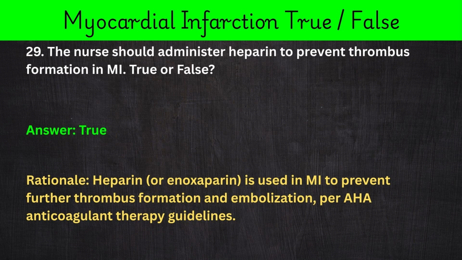29. The nurse should administer heparin to prevent thrombus formation in MI. True or false? Answer: true. Rationale: heparin, or enoxaparin, is used in MI to prevent further thrombus formation and embolization, per AHA anticoagulant therapy guidelines.